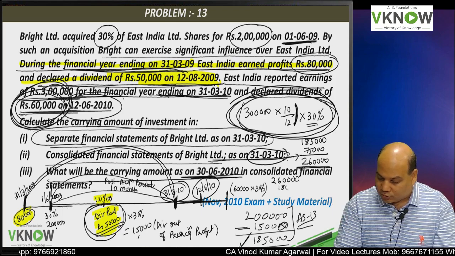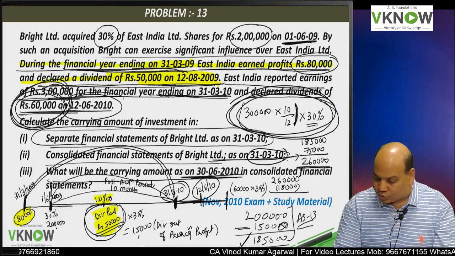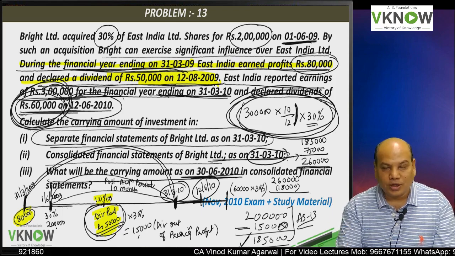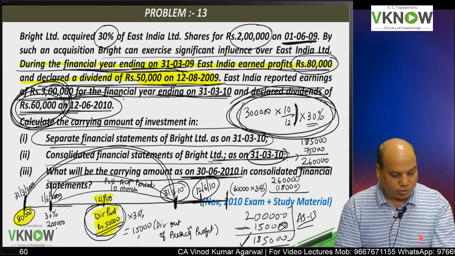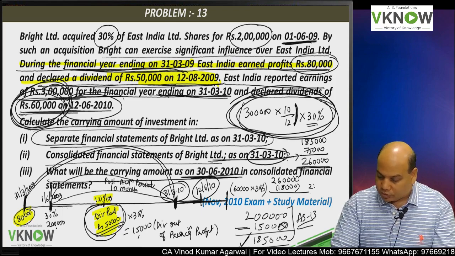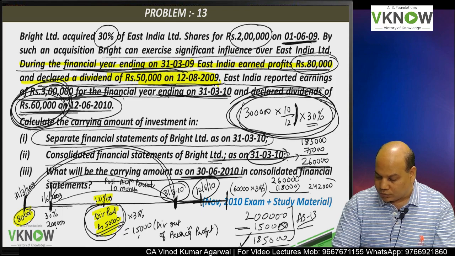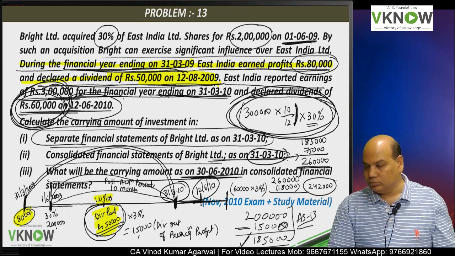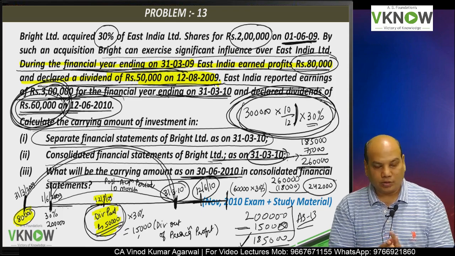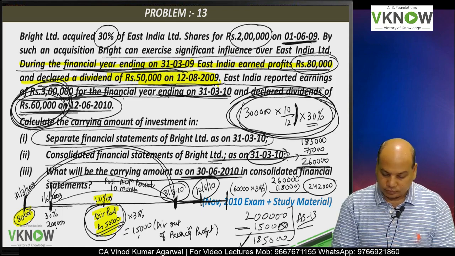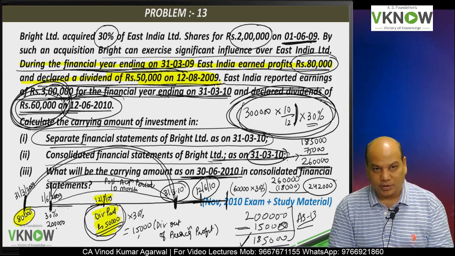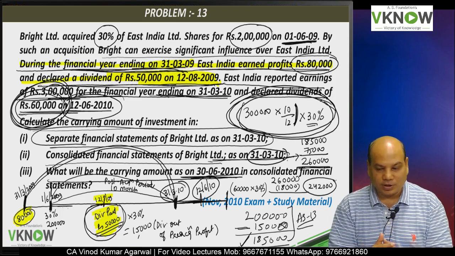So 18,000 you are going to reduce from 2,60,000. So what is the balance now? 2,42,000. Oh my God. So now we are going to understand properly. I have explained. This is my first time explanation.